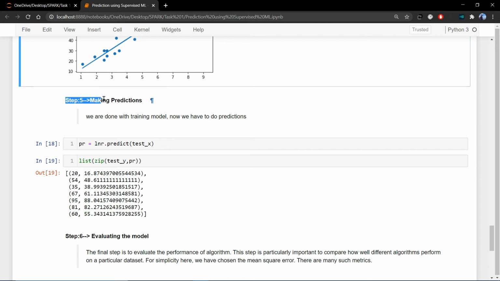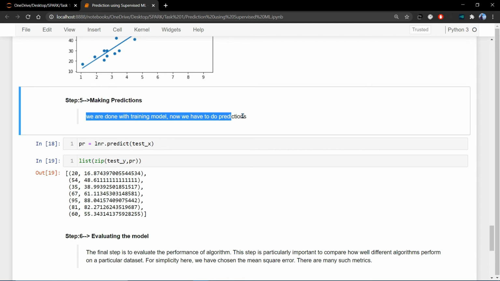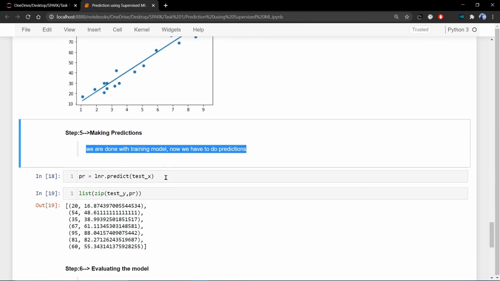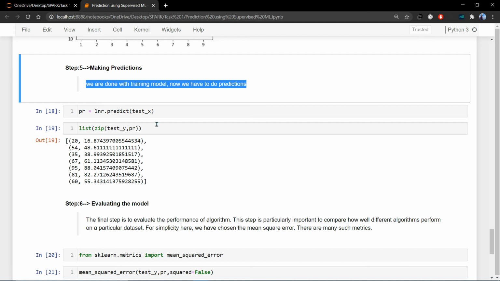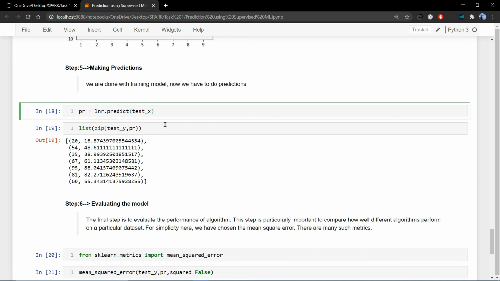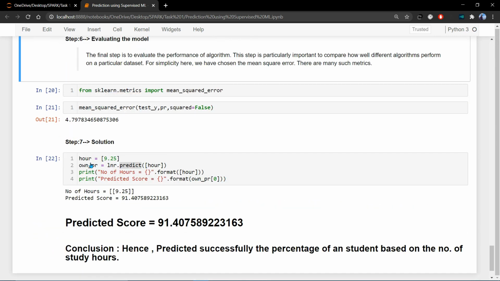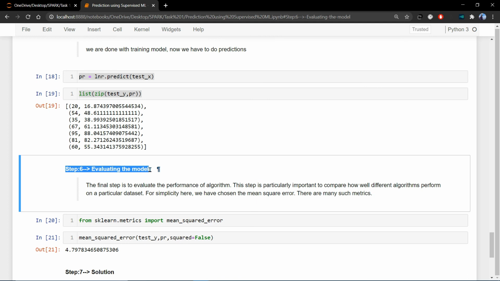Step 5 is making predictions, which is our main goal. Here we use this prediction formula to check whether the trained model is accurate or not, or whether there is any data leakage, and by doing that we get the accuracy of our model. We got this list, and now we have to evaluate our model.